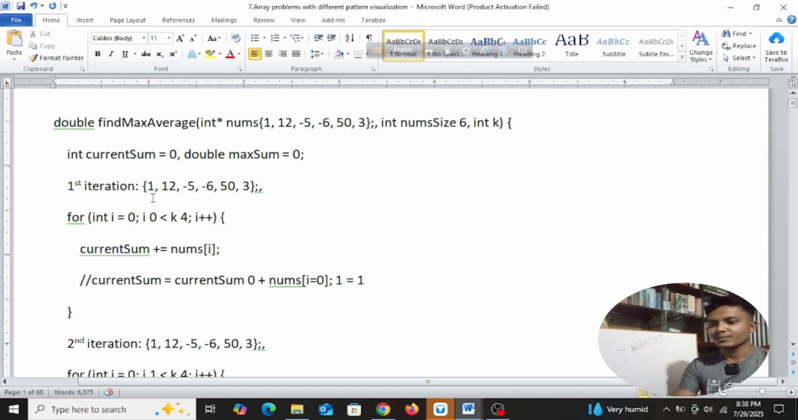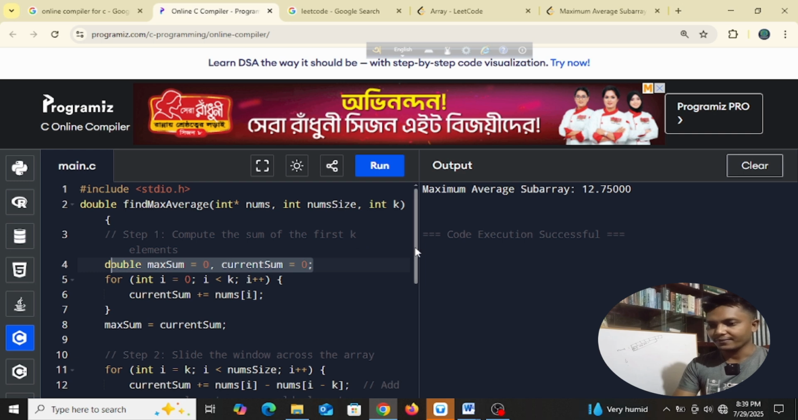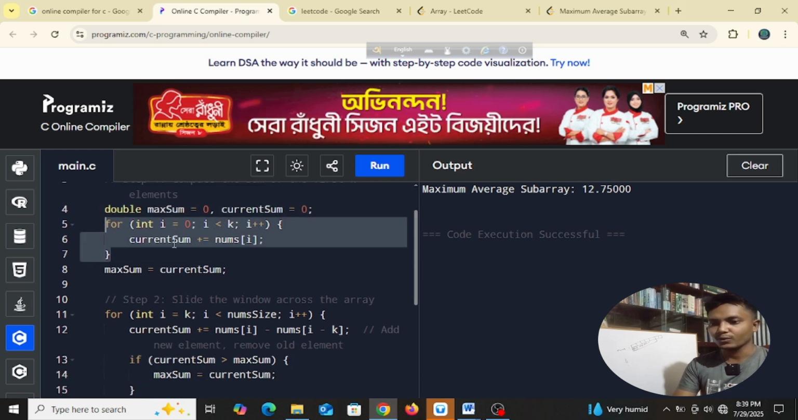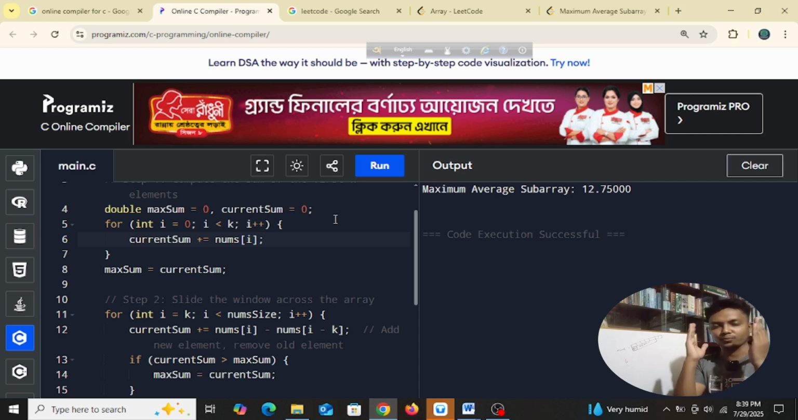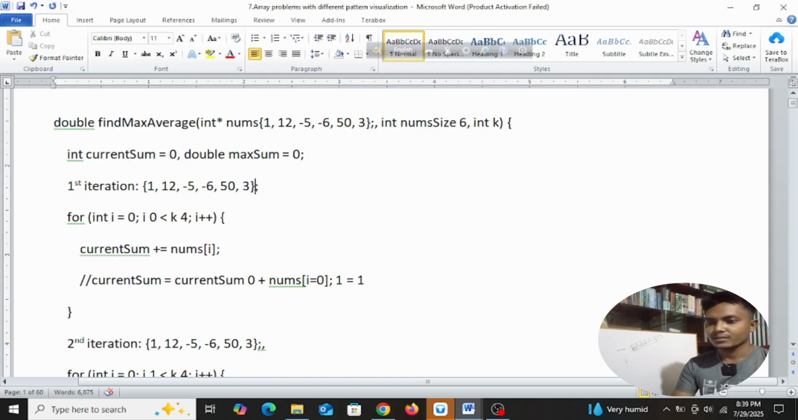Anyway, in the first iteration we have 6. I'm just taking these numbers in front of me because this will help me visualize things easily, right? After these 2 variables we have this for loop. I will try to visualize this for loop completely, guys, in each iteration. For this loop we are just taking the numbers.